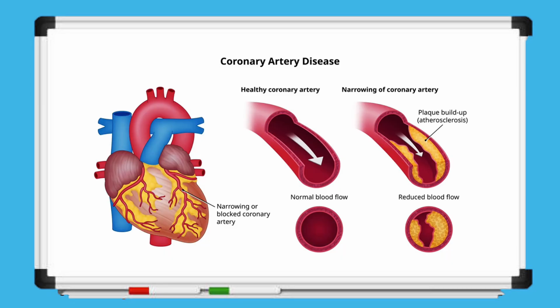So again, you can clearly see the difference between a normal coronary artery and one affected by coronary heart disease. In a healthy coronary artery, blood flows freely without any obstruction. In contrast, a coronary artery suffering from coronary heart disease shows narrowing due to plaque buildup, a condition also called atherosclerosis. This buildup restricts blood flow, and in severe cases, the artery may become partially or completely blocked, preventing sufficient blood from reaching the heart muscle.